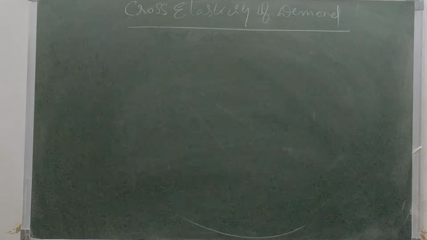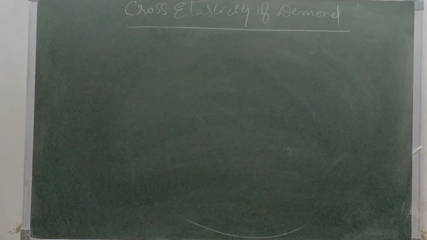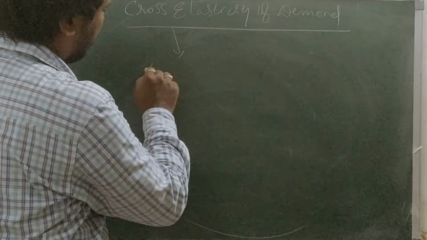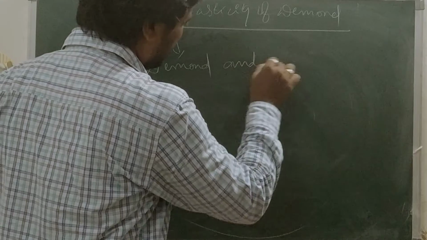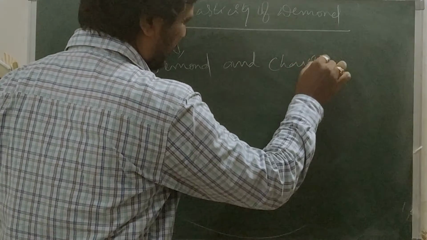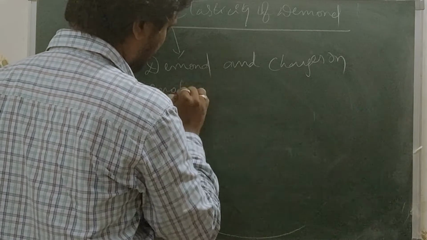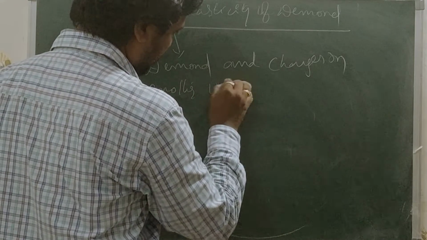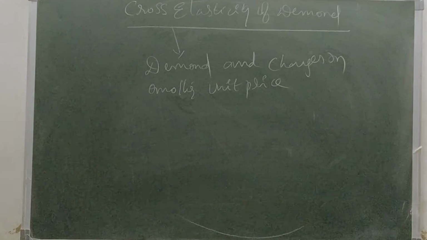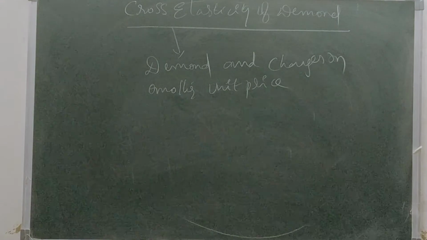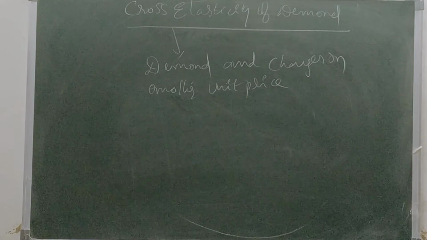So cross elasticity is simply the change in demand due to a change in another unit's price. This relation is stated as cross elasticity of demand.